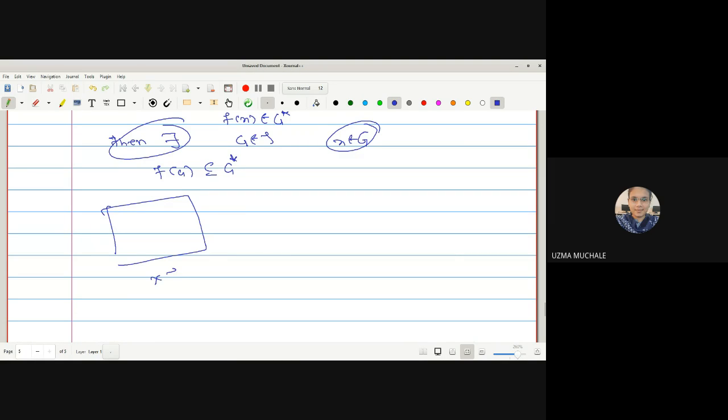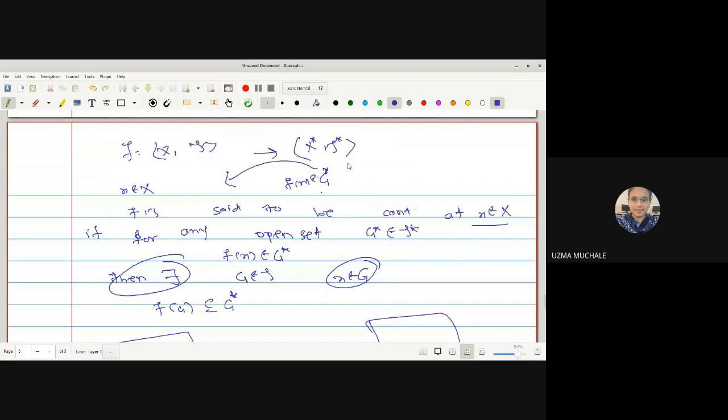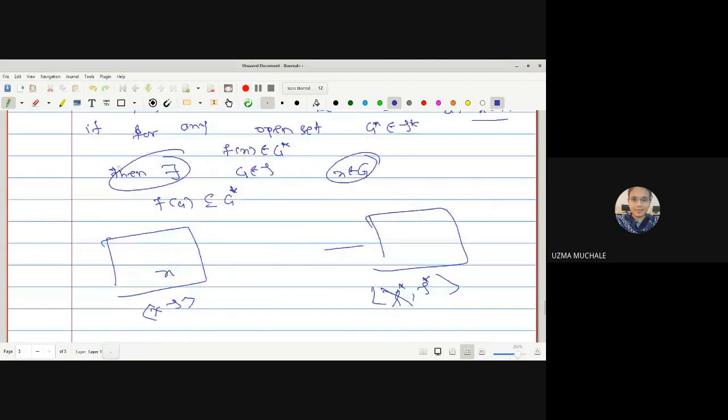This is your (X, τ), and suppose this is your (X*, τ*). What was our assumption? Let x be any point here in X. What is given to us initially? f is said to be continuous at a point x if for any open set G star in τ star containing f of x, if x is a point here, its image will be f of x, and that f of x must be a member of G star.